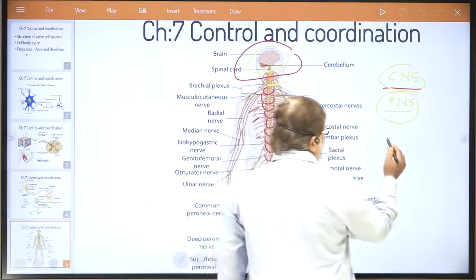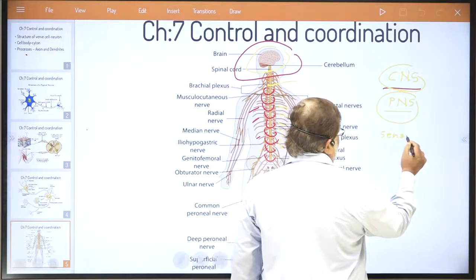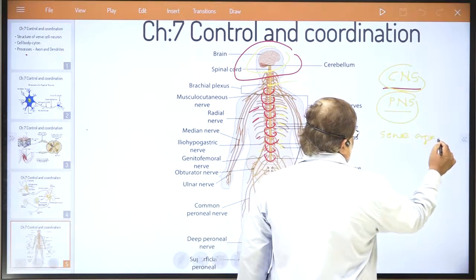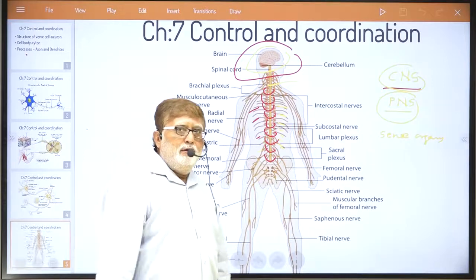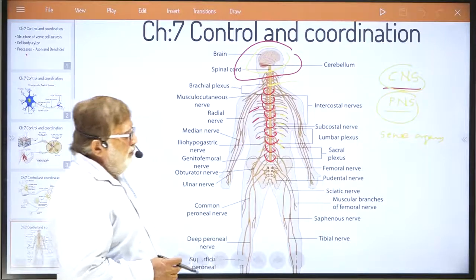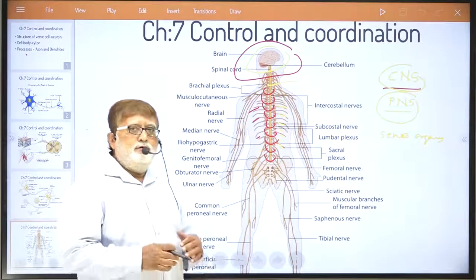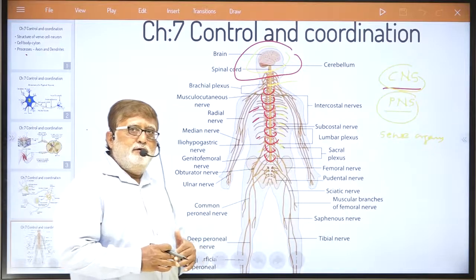We have got sense organs that you all know. How many sense organs we have, that you all know. We try to sense the world by those sense organs which we have got. The eye is our sense organ.